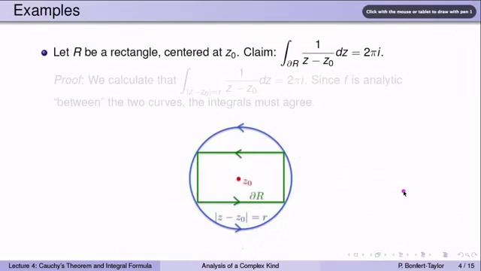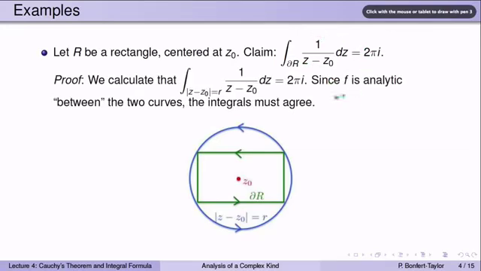Let's look at an example. Suppose R is a rectangle, like the one I drew down here, the green rectangle you see down here, centered at point z0. z0 is simply the point where the two diagonals intersect. The claim is the integral over the boundary of that rectangle, again we assume it's oriented in the positive sense, of 1 over z minus z0 dz is equal to 2 pi i. And that is actually not easy to calculate. If you wanted to calculate this integral, you'd have to find a parametrization of these boundaries, and then finding all these integrals wouldn't be all that easy.